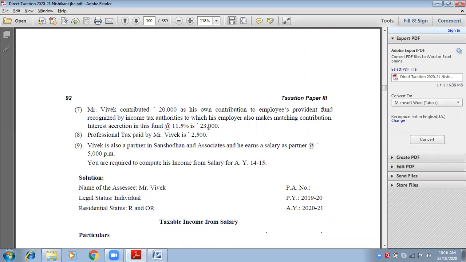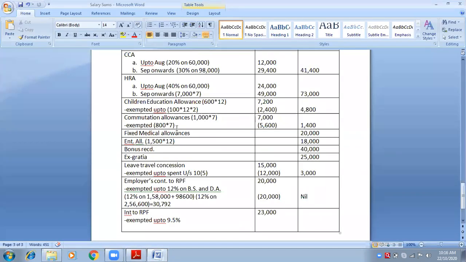See, 23,000 is the amount of interest that I have received, and that amount is 11.5%. If this is 11.5%, what will be 9.5%? Very simple, cross multiply.